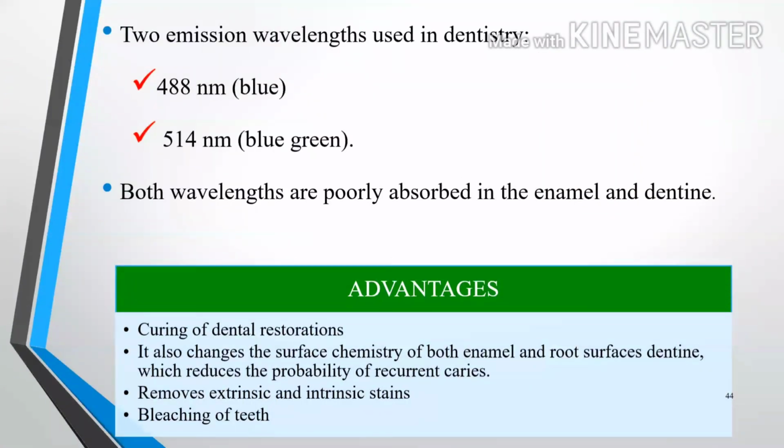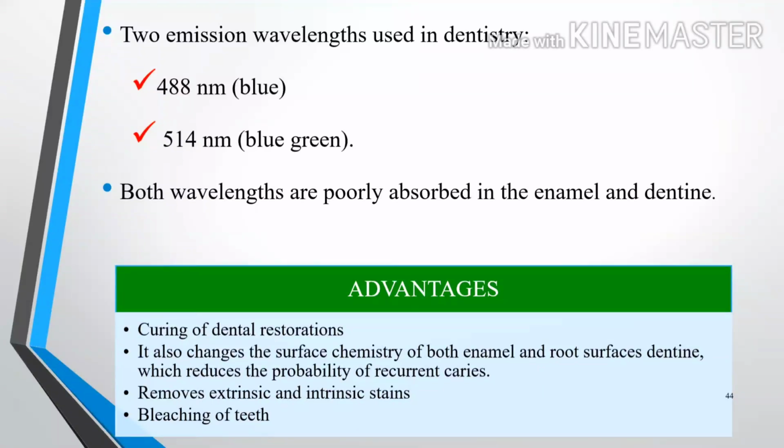There are two wavelengths used in dentistry. One is 488 nanometer, which is a blue light, and 514 nanometer, which is a blue green light. Both the wavelengths are poorly absorbed in enamel and dentin.